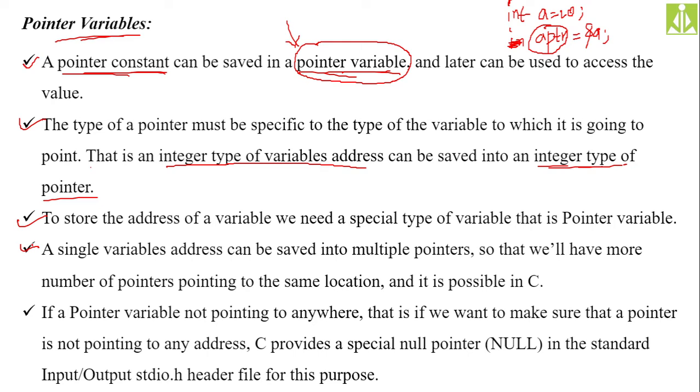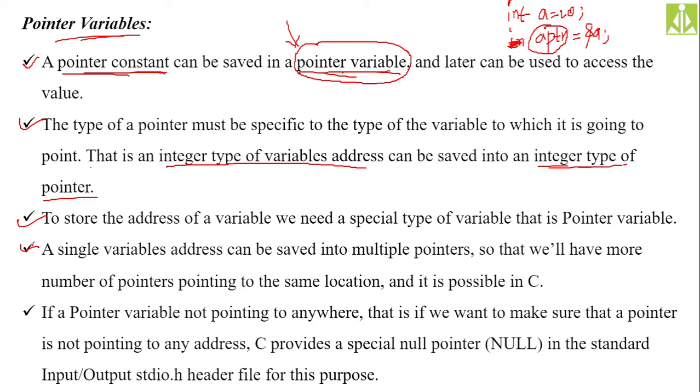So to avoid that unwanted data, or to avoid that unwanted address being pointed to by our newly created pointer, what we have to do is make that pointer value null. If you make the pointer value null, that means the pointer is not holding any address.